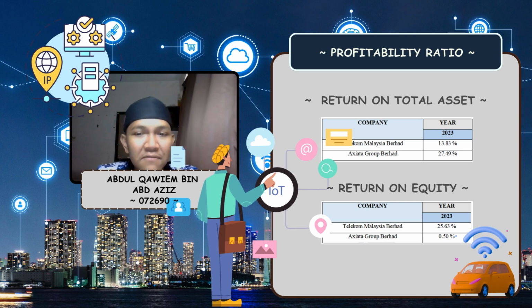From a sectional view, TM's much higher return on equity makes it a more profitable and efficient company, likely more attractive to investors and stakeholders. Axiata's low return on equity points to the need for better cost control, improved capital management, and stronger operations to reduce the performance gap. Overall, TM stands out as the better performer, while Axiata needs strategic change to remain competitive.